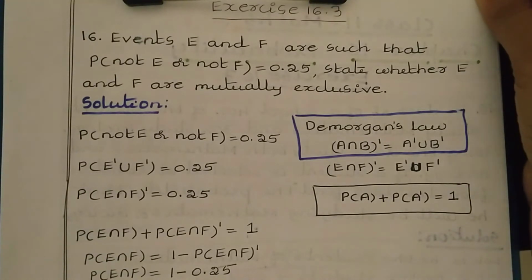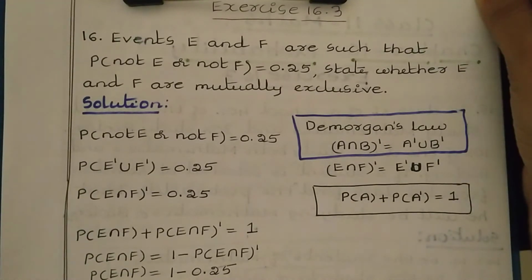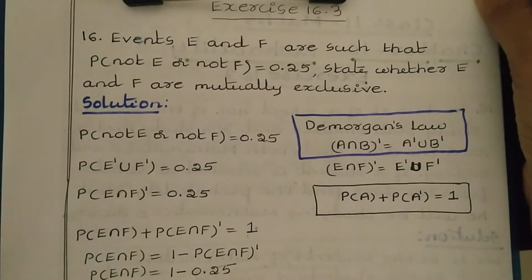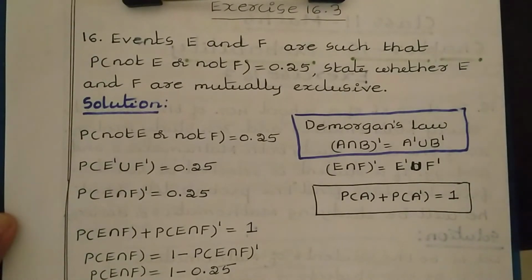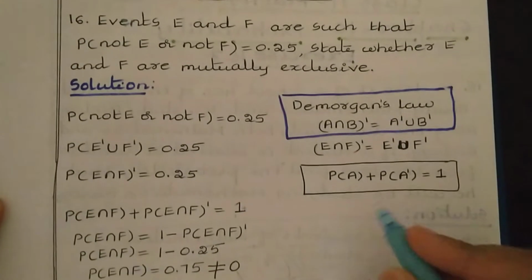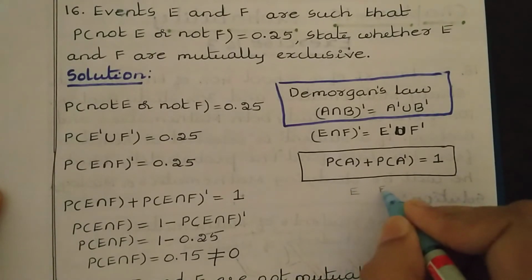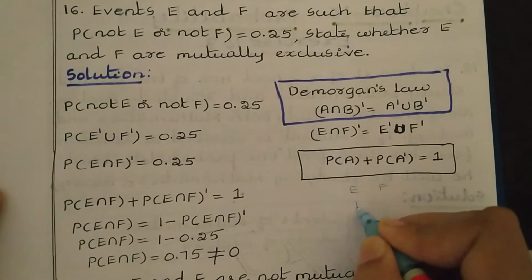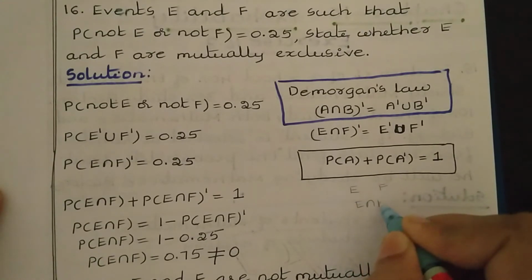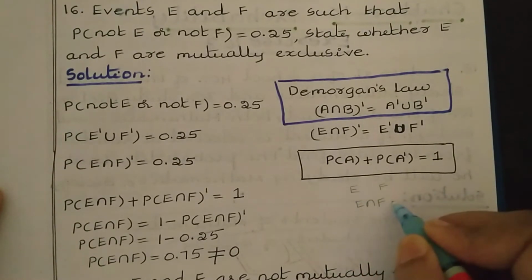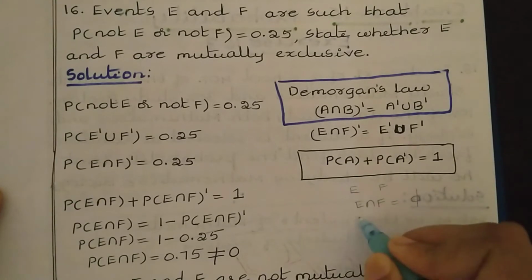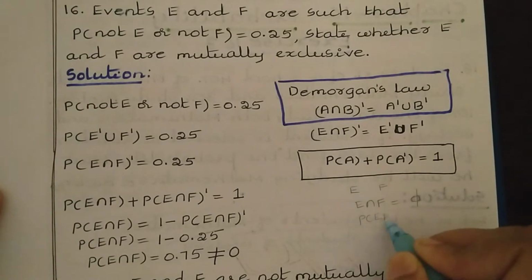First, we have to check whether E and F are mutually exclusive events or not. To call any two events mutually exclusive, the condition is, suppose we have two events E and F. If these two events are mutually exclusive, then E intersection F is equal to null and probability of E intersection F is equal to 0.